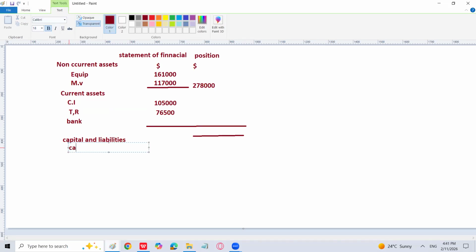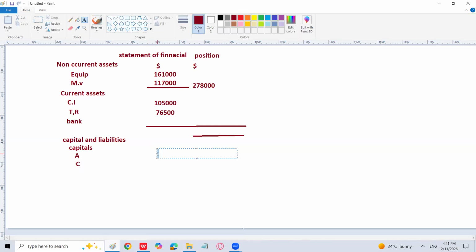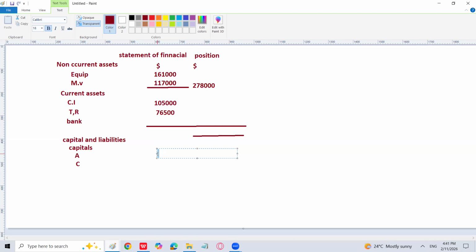And there are two partners now which have capitals, which is going to be Ahmed and Chandra, right? These are the two partners. And the capitals have already been known to us. The Ahmed capital, what is the amount of Ahmed capital? We have calculated that is going to be 2,25,000. And the capital of Chandra is going to be 1,50,000.